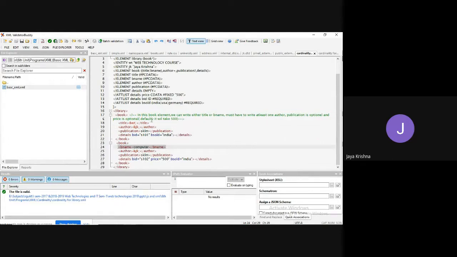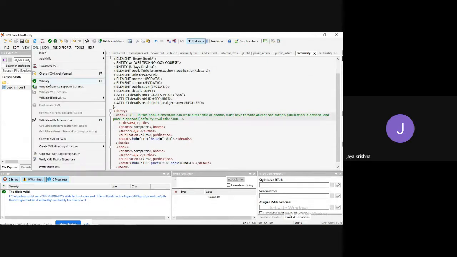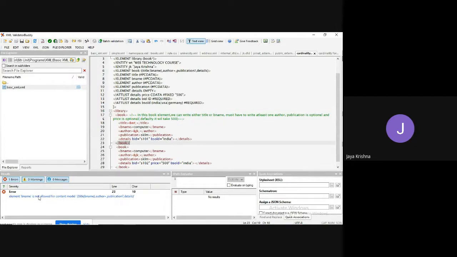For a book name, I'm going to allow title as well as book name. But according to the requirement, I have to pass only either a title or a book name. If I click on XML and click on validate, you will get an invalid result because of adding this book name.